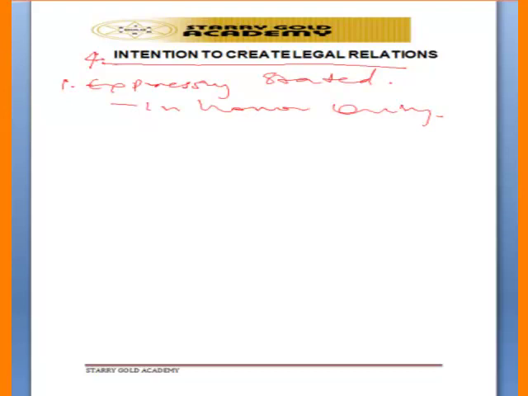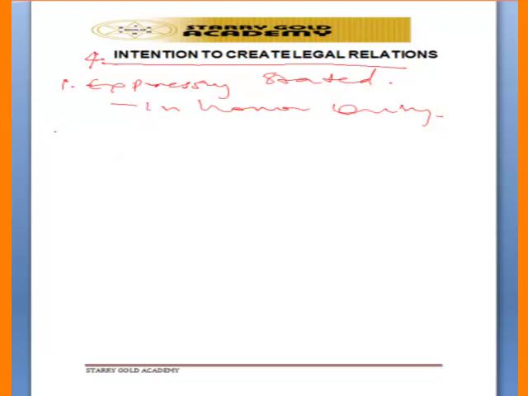So they may include in the contract that they want to enter into a legal relation, or they may include that they do not want to enter into a legal relation. They may state it either orally or in written form, as they are making the contract. With that, the court will be able to know whether the parties intend to enter into a legal relation.